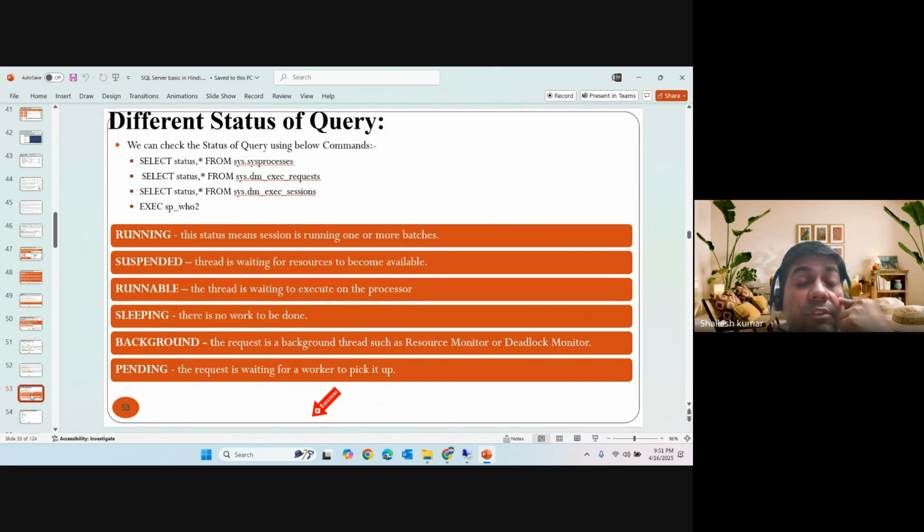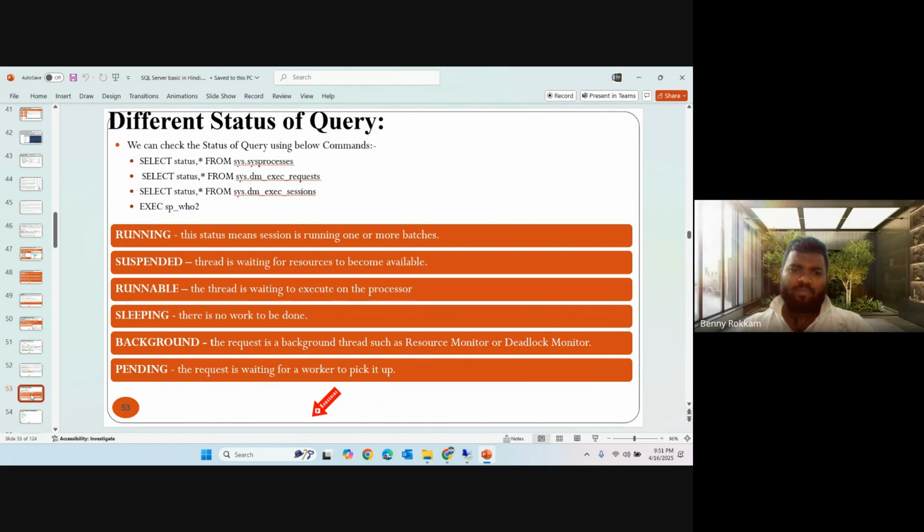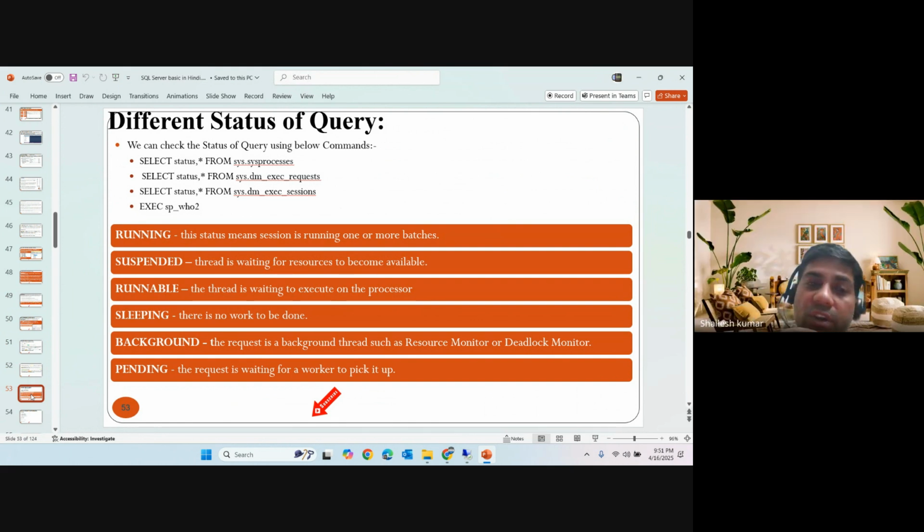Then we have query status. The statuses of a query are running, suspended, runnable, sleeping, background, and pending. Running means it is currently executing and has not completed its task. Suspended means it is waiting for other resources to complete the task.